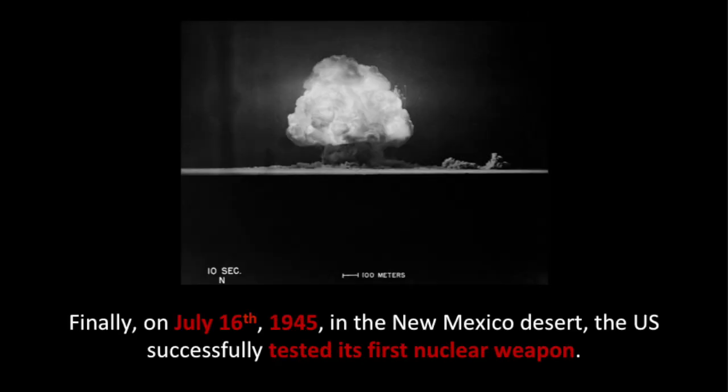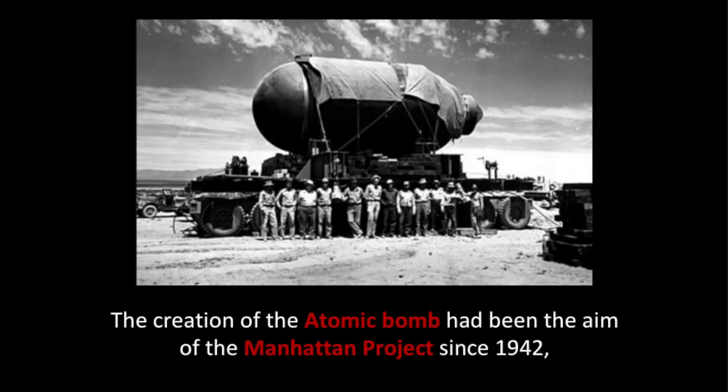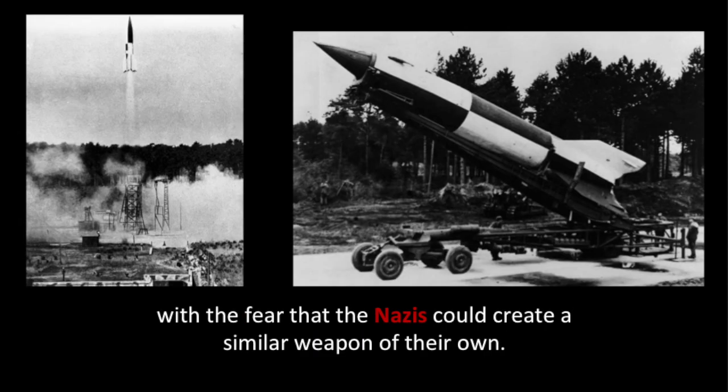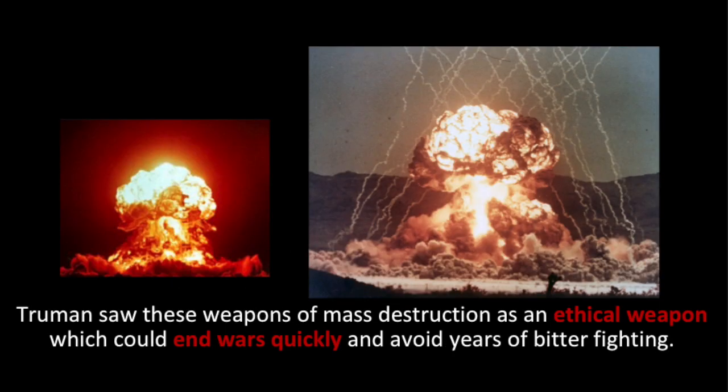Finally, on July 16, 1945, in the New Mexico desert, the US successfully tested the first nuclear weapon. The creation of the atomic bomb had been the aim of the Manhattan Project since 1942, with the fear that the Nazis could create a similar weapon of their own. Truman saw these weapons of mass destruction as an ethical weapon, which could end wars quickly and avoid years of bitter fighting.